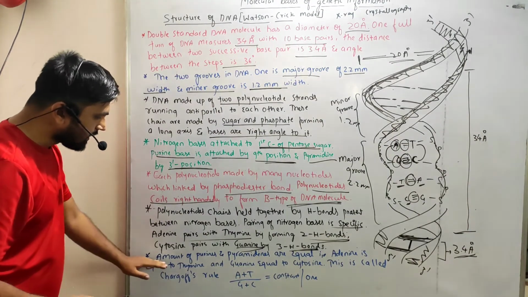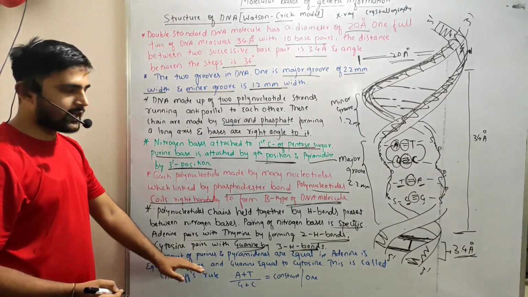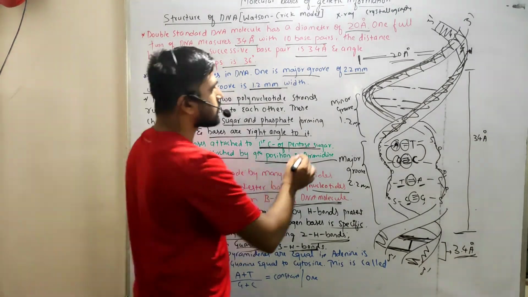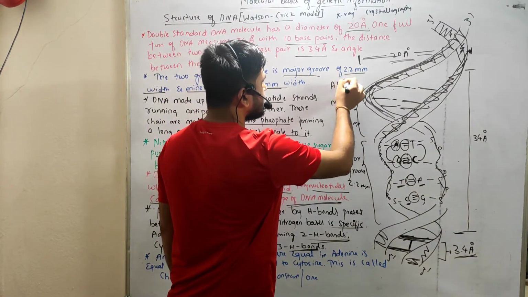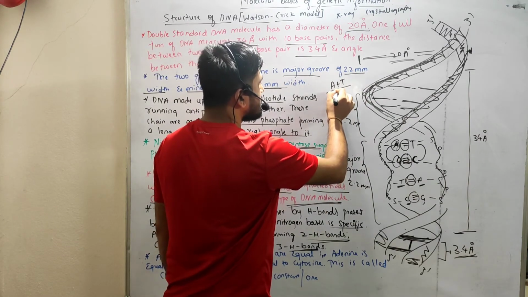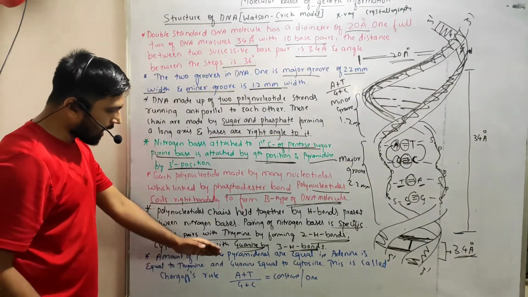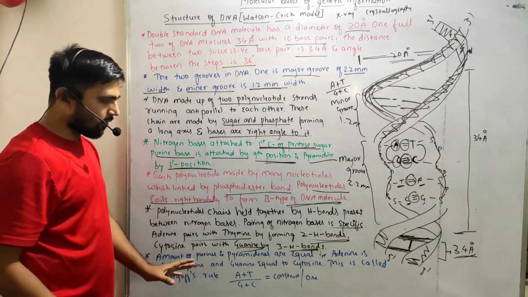And the next point is that the amounts of purines and pyrimidines are equal. So the number of A plus G is equal to the number of T plus C, meaning the amount of purine and the amount of pyrimidine is always constant.